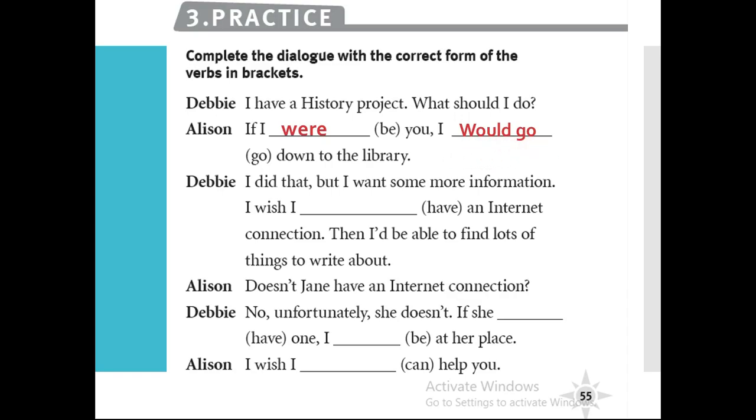All right, next. I did that, but I want some more information. I wish I, is it have, has, having? What do you think? I wish I had. We said after wish, we're always going to use the past. I wish I had an internet connection. Then I'd be able to find lots of things to write about. Allison is saying, doesn't Jane have an internet connection? Doesn't she?